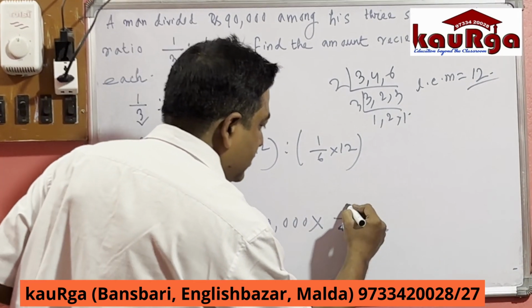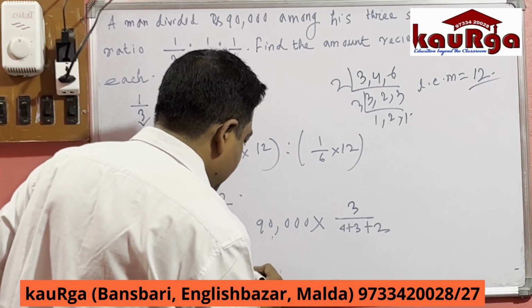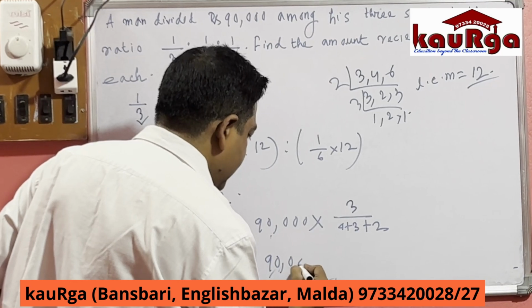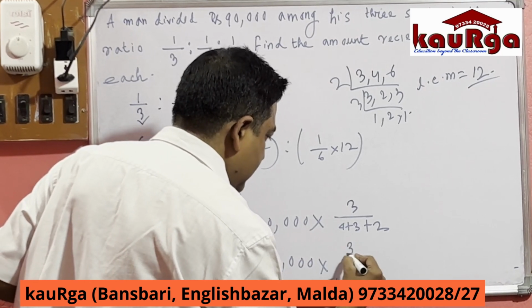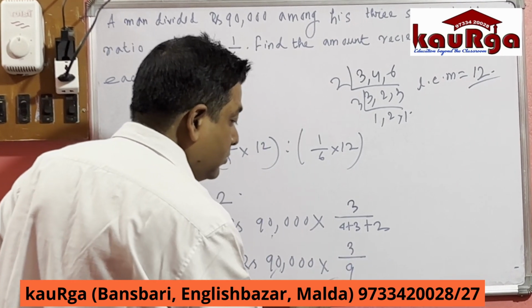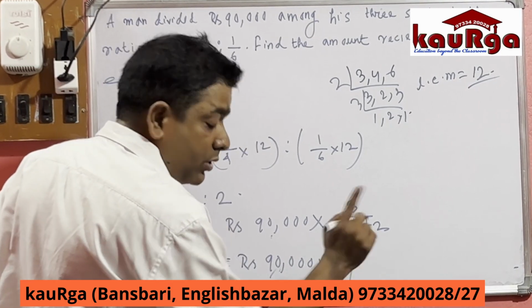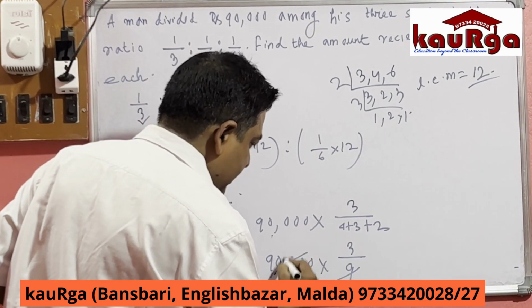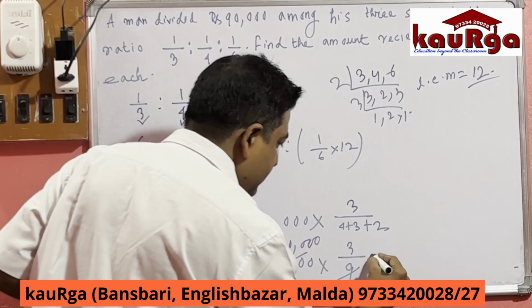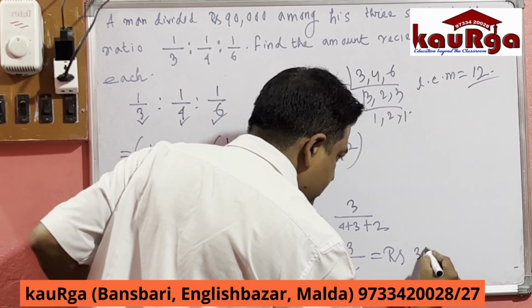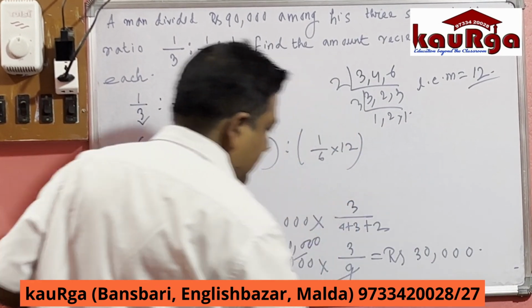Similarly, we get B's share: rupees 90,000 into the ratio of B, which is 3, by 4 plus 3 plus 2, that is 9, not 12. Then the share is rupees 30,000.